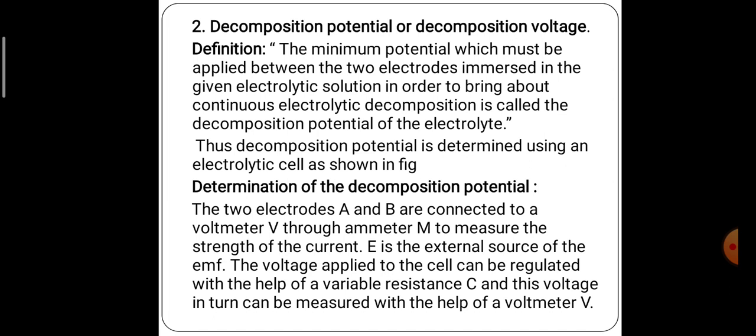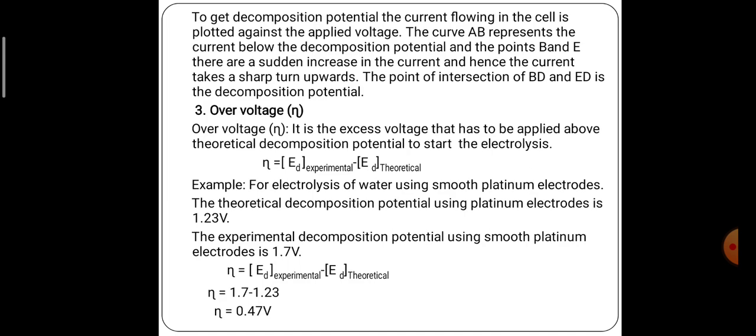Now we understand the process of decomposition potential. Let us take one example. We are using two metals, A and B, as electrodes. They are connected with a voltmeter and an ammeter M to measure the strength of the current, using E. E is the external source, which we can also call EMF. Once you apply the electricity, the current flows through the two electrodes.